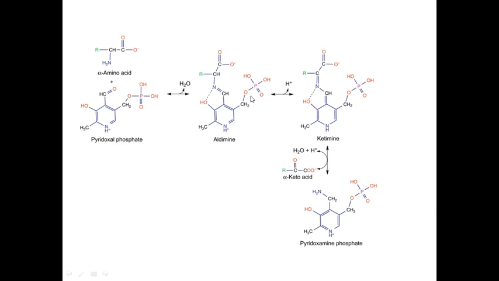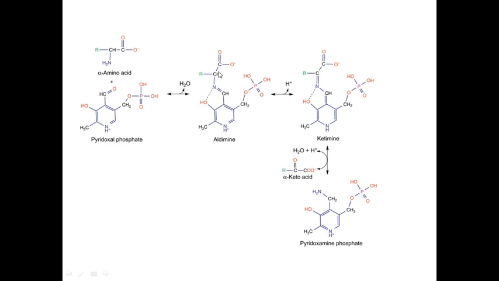In the next step, this hydrogen from this amino acid gets eliminated and forms here a double bond. Simultaneously this bond between nitrogen and carbon shifts or undergoes resonance with this pyridine ring, and there is formation of a ketimine. Ketimine means this bond formation. This is ketimine formation. In the next step, this ketimine undergoes hydrolysis. For the hydrolysis we have to consider this carbon double bond nitrogen. When this bond gets hydrolyzed, then here formation of NH2 and here formation of C double bond O.